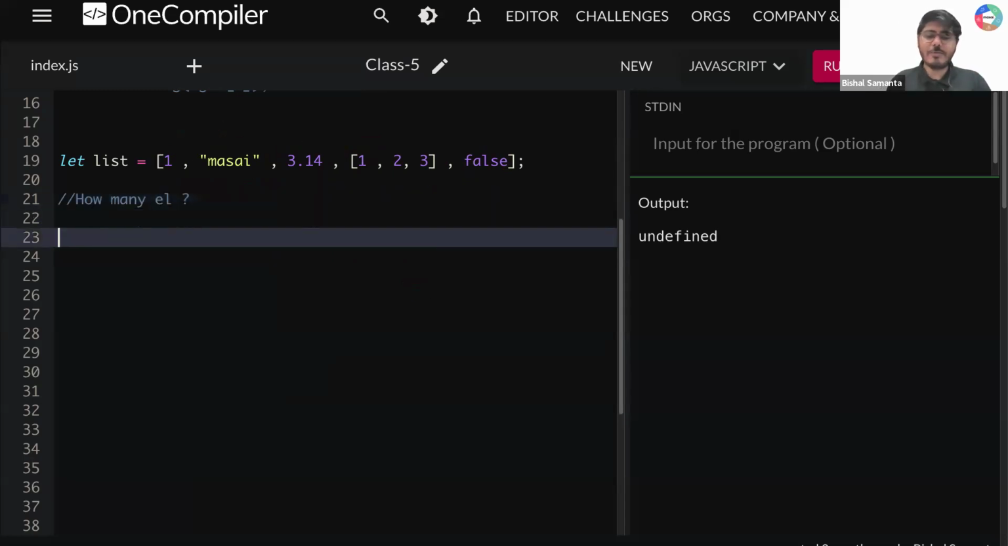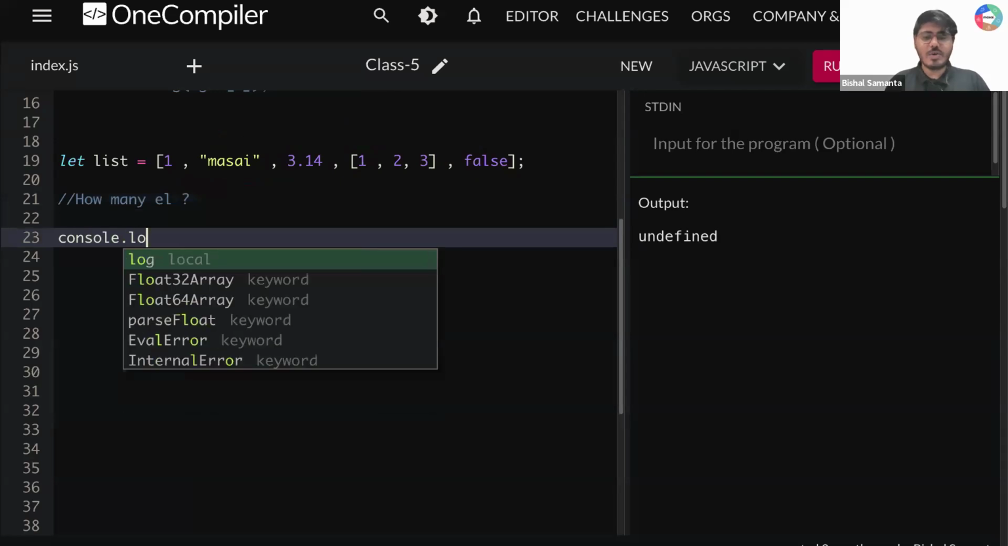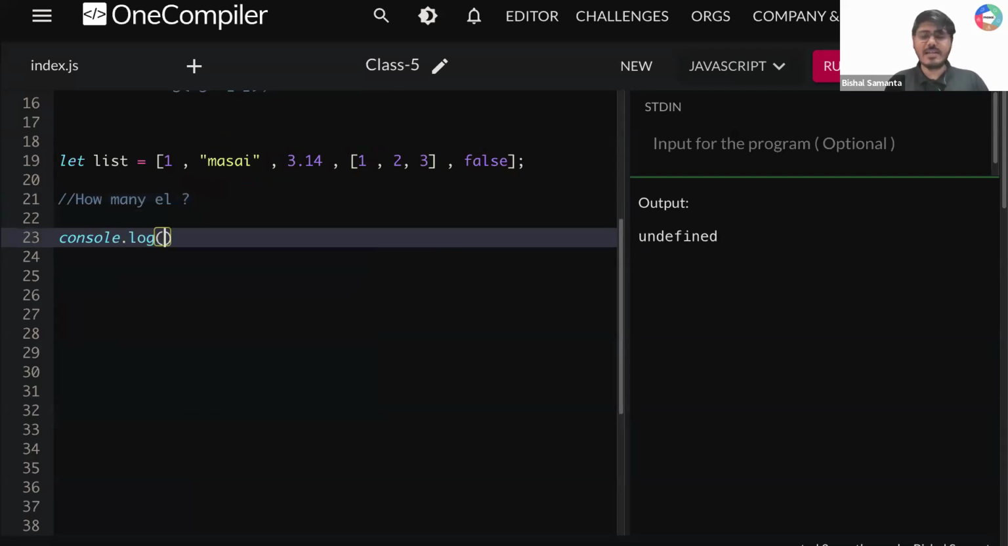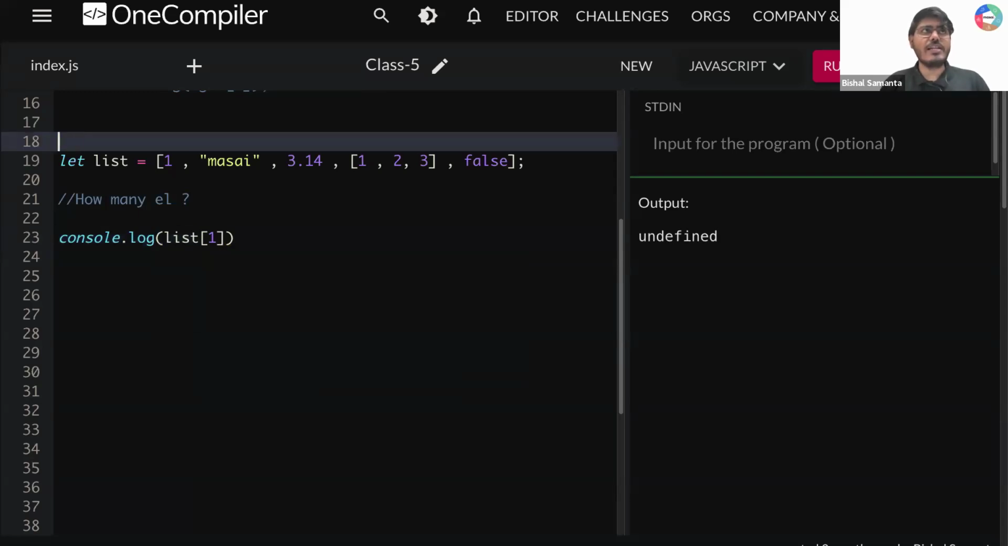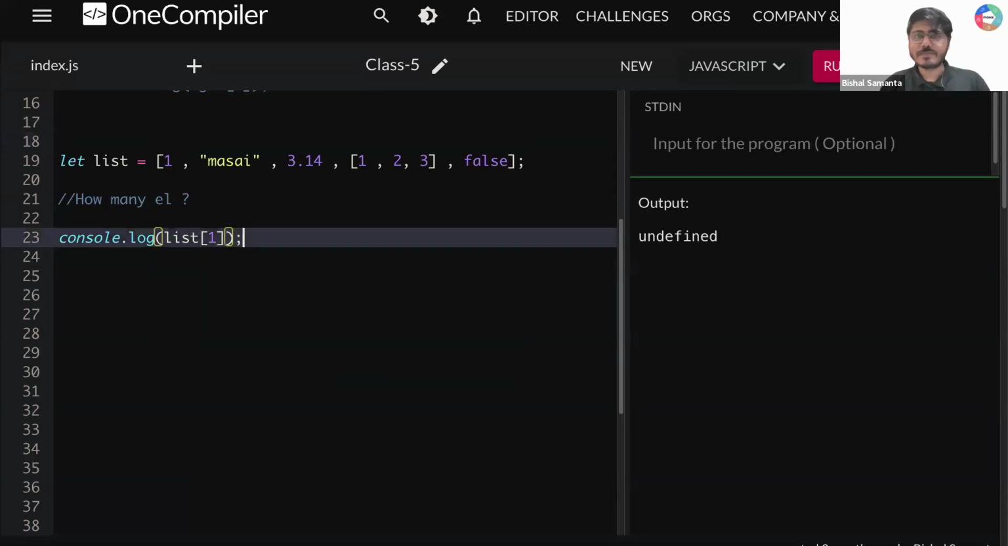Okay, tell me one thing now. If I write here console.log, first question, I'm getting here list of 1. Can you tell me what will be my output if I write here list of 1? So let's do 0, 1, 2, 3, 4. So list of 1 will give you what? List of 1 will give you the string which is Masai. So if I run this thing, what I'm getting? I'm getting Masai. Everyone is correct.